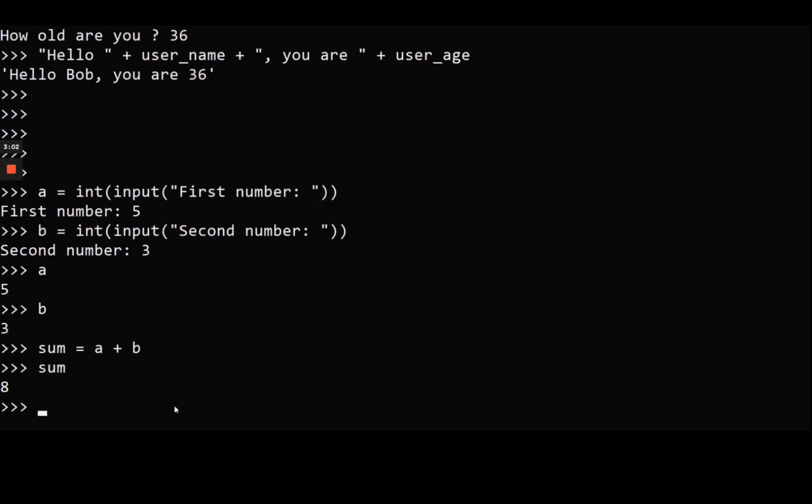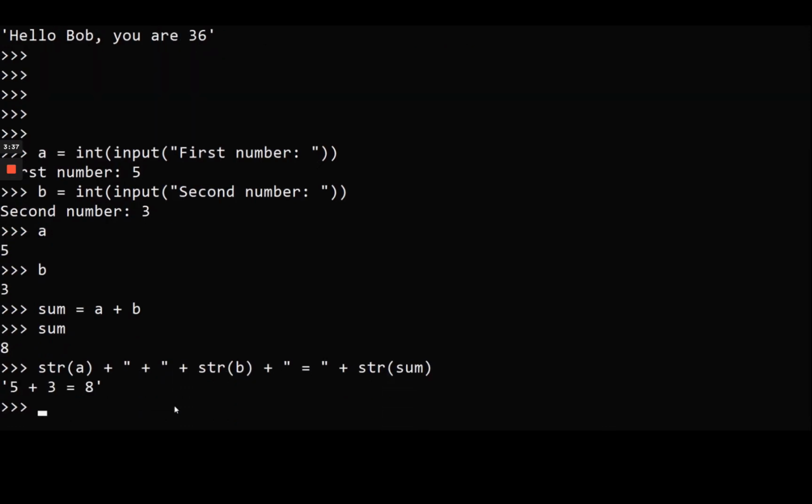So to print the result in one line, I'm going to do str a, so I'm going to cast a to a string, okay, so we can concatenate different strings. And then I'm going to add plus between 2 double quotes, okay, plus str b, like this, another plus, and then equal, and then plus str sum. And actually I'm going to add some spaces here, make it nicer, and we have 5 plus 3 is equal to 8.